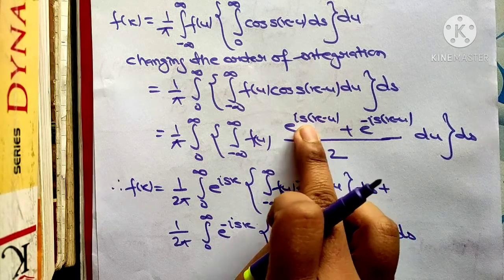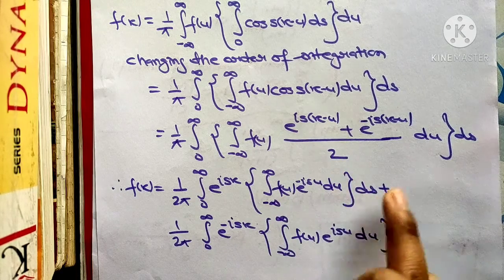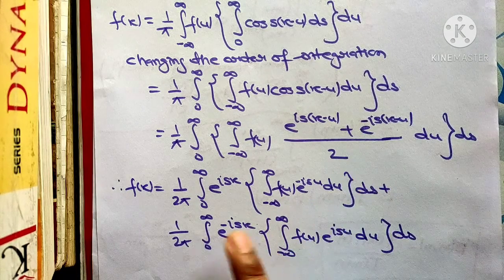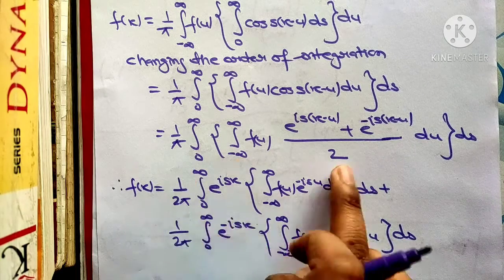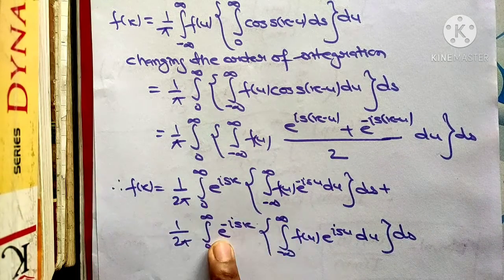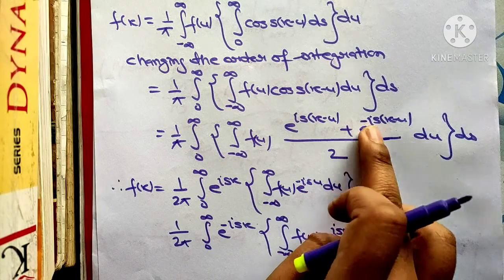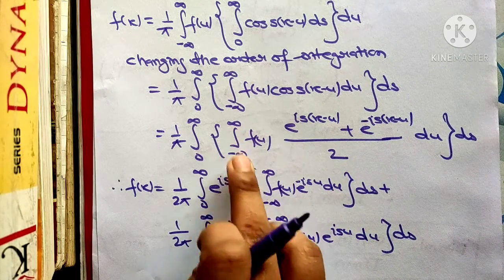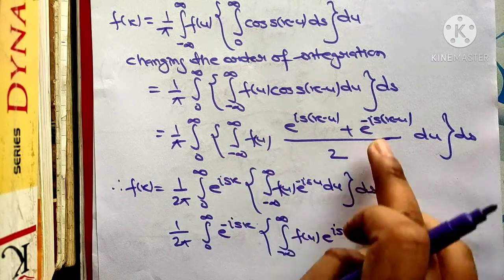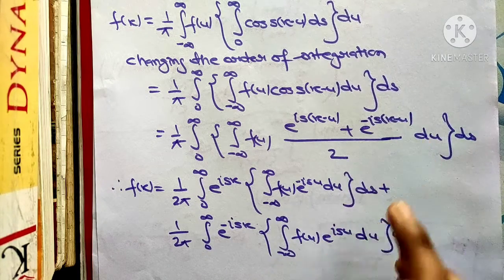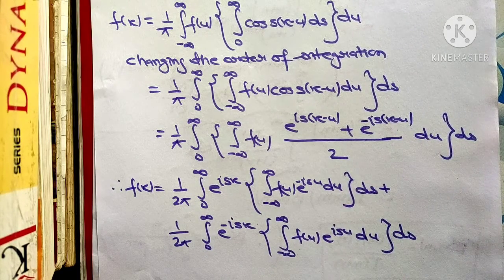We just multiply this whole thing, then ds. Again put the plus sign here, again 1 by 2 pi, integral from 0 to infinity e to the power minus i s x, integral from minus infinity to infinity f(u) e to the power i s u du ds.